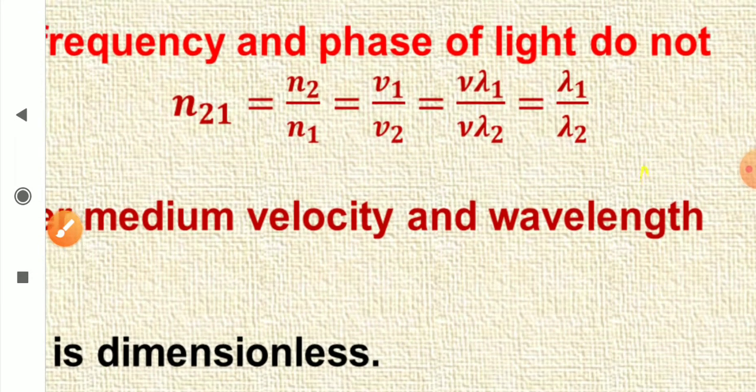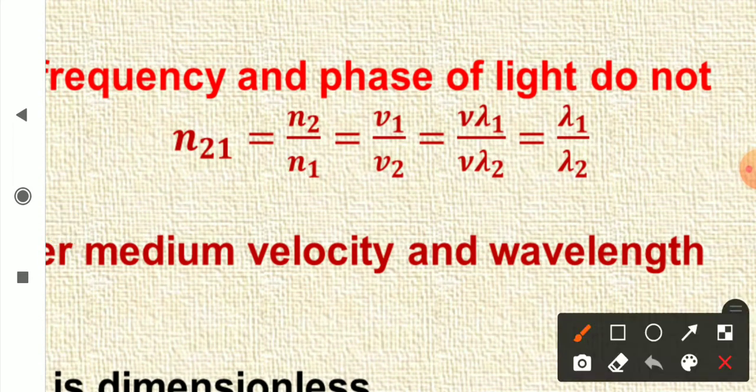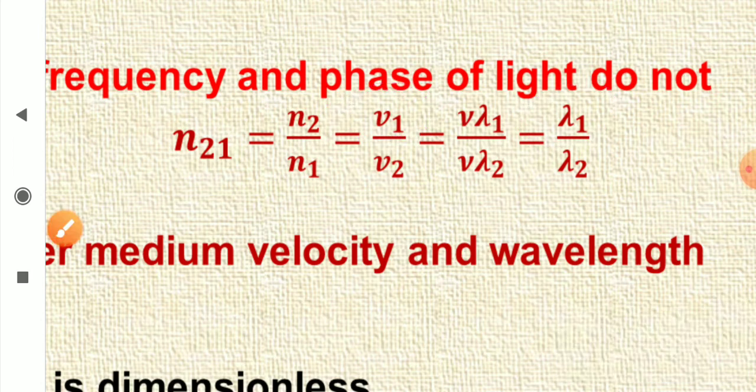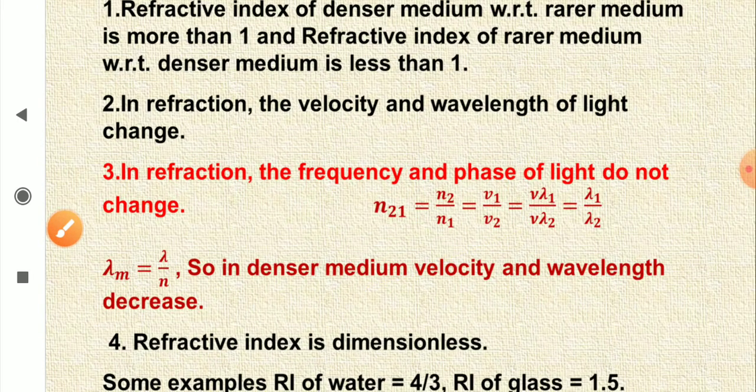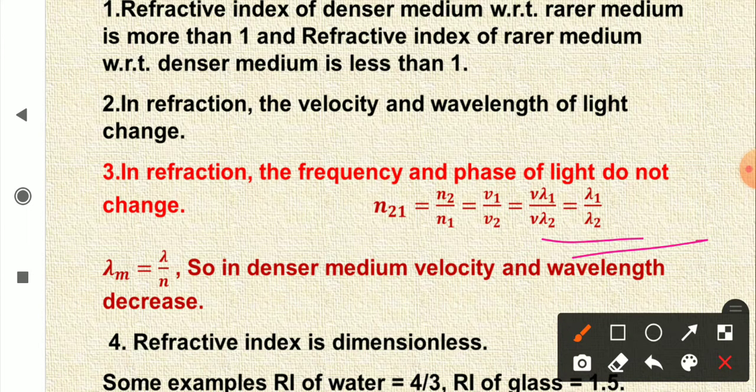and you can see that when you go from a rarer medium to denser medium, the velocity decreases and wavelength also decreases. So from here only, this wavelength in denser medium is equal to lambda upon n, where lambda is wavelength in air or vacuum, upon n is its absolute refractive index.